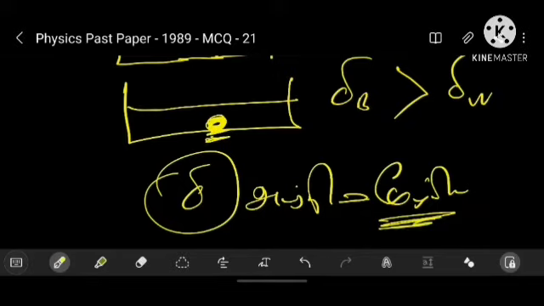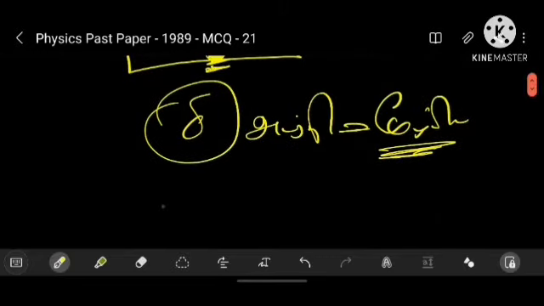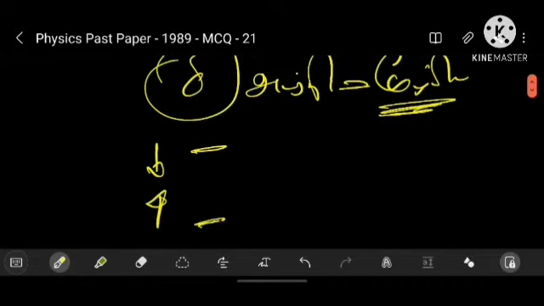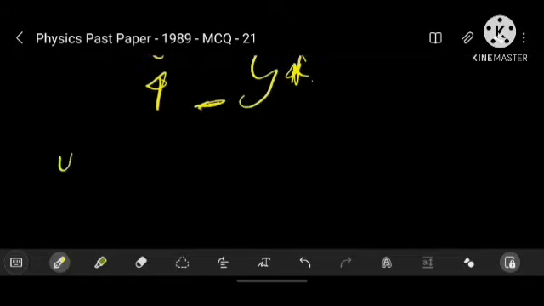So if the object density is greater than the fluid density, it fully immerses. If the object density is lesser than the fluid, it floats. That is the concept you have to understand. This is a very important thing. Now let's have a look at the data given in our question.